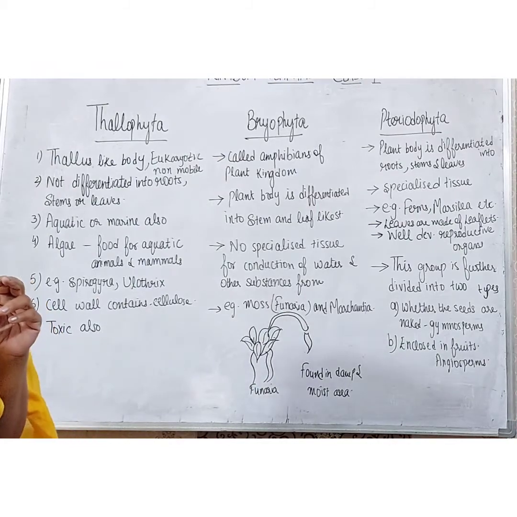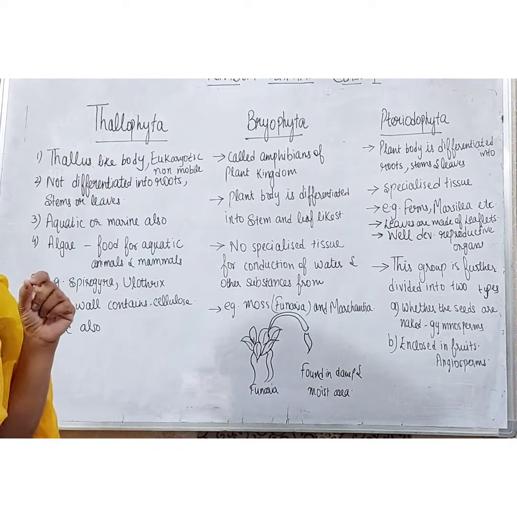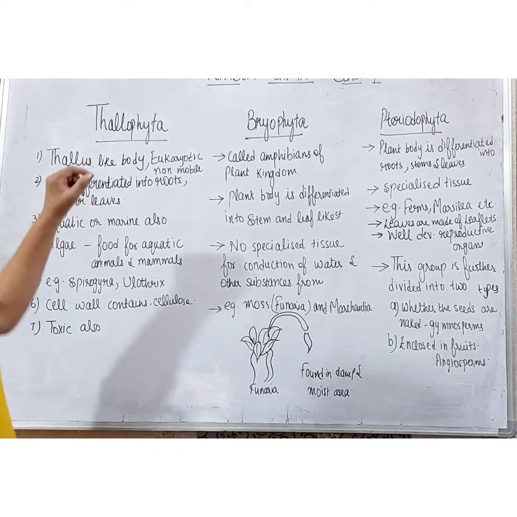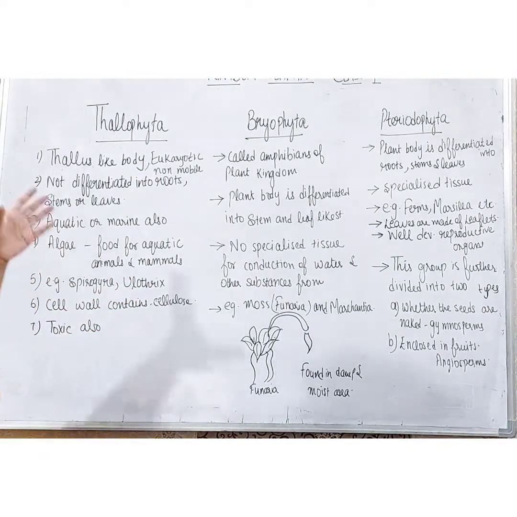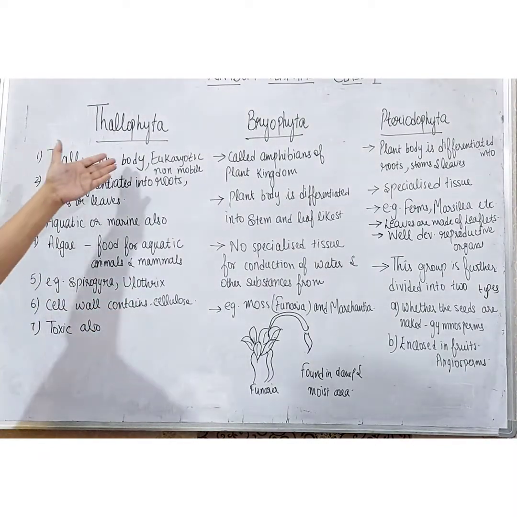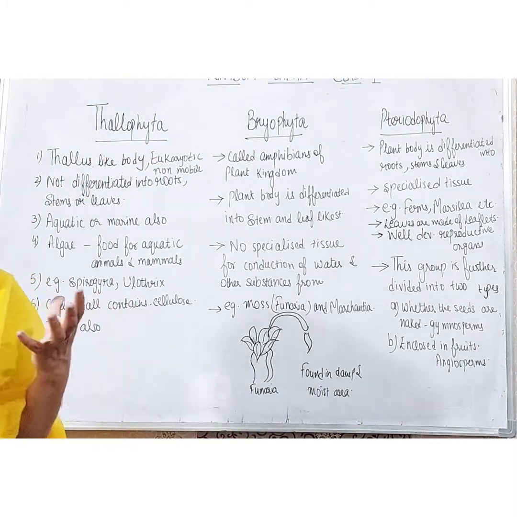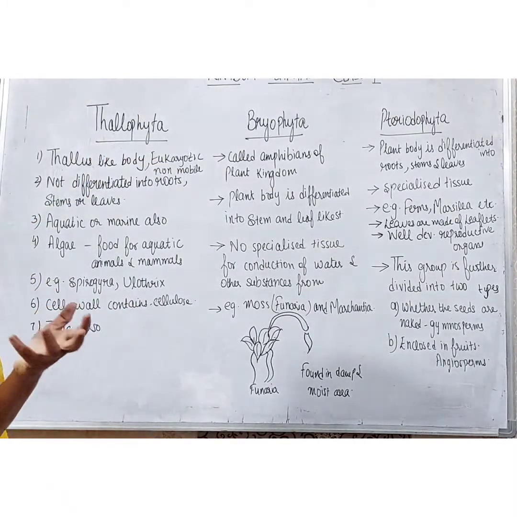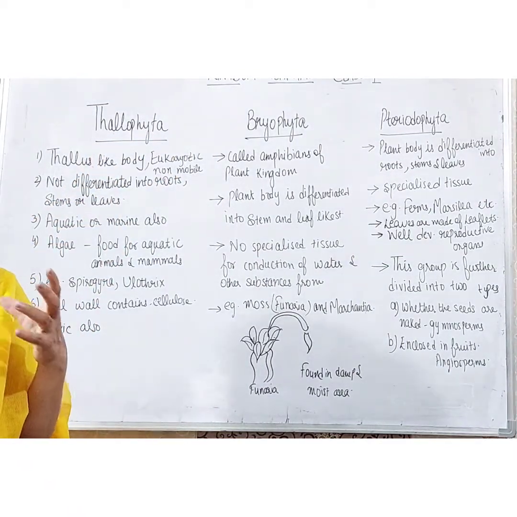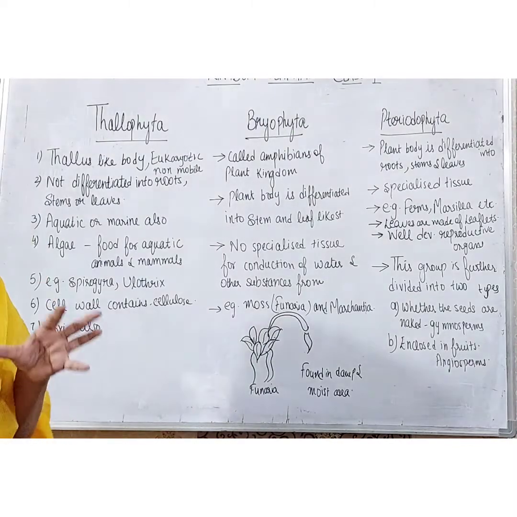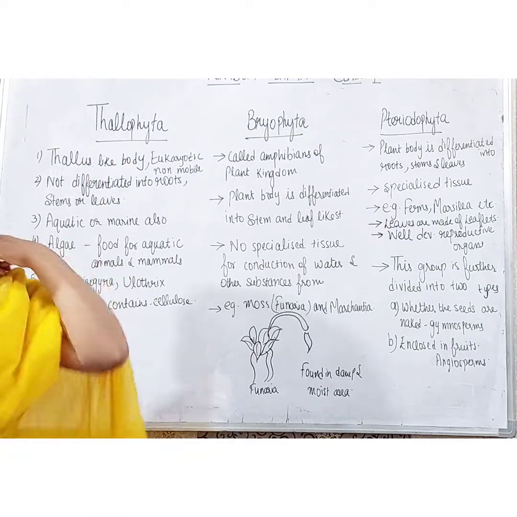As the name suggests, Thallophyta, they have a thallus-like body. Right students? The plants of this category have a thallus-like body. They are eukaryotic and non-mobile. They cannot move from one place to another, and they are eukaryotic, which have a well-defined nucleus, and cell organelles are embedded in a cell membrane. Right students? Their cell wall contains cellulose.